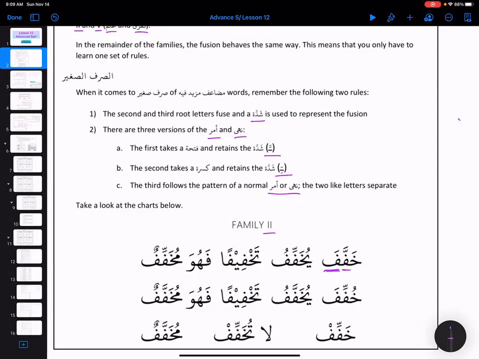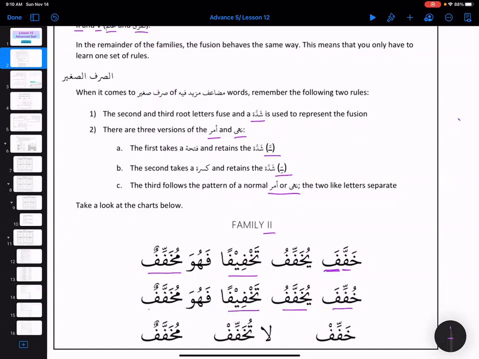So Khaffafa, which is family 2, Allama, right? So Khaffafa, Allama, yukhaffifu, yuallimu. So Khaffafa, yukhaffifu, takhfifan, fahuwa mukhaffifun, mu'allimun, right? So everything is regular. Then khaffafa, yukhaffifu, all the vowel sounds are taken properly.